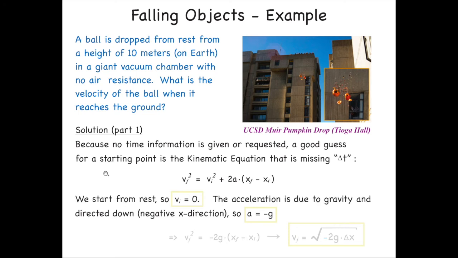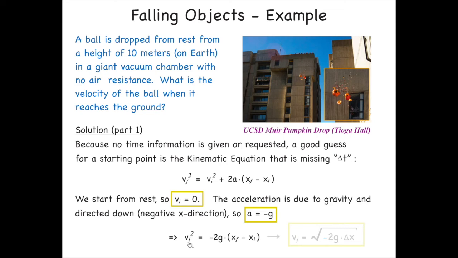So we start from rest, which means vi is equal to 0, and the acceleration due to gravity is directed downward, which is negative x. So we will write the acceleration is negative g, right? And g is traditionally written as a positive number. That's plus 9.8. We'll have that on the next slide. But we know that gravity is pulling us downward, and the downward direction is negative x, right? So the acceleration has to be negative. So we write a is equal to minus g.